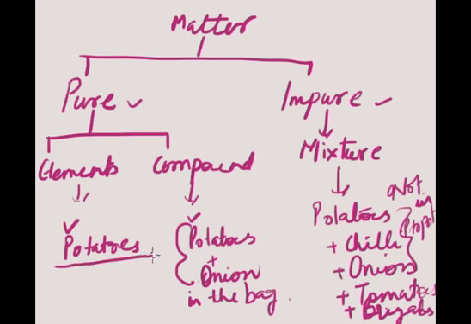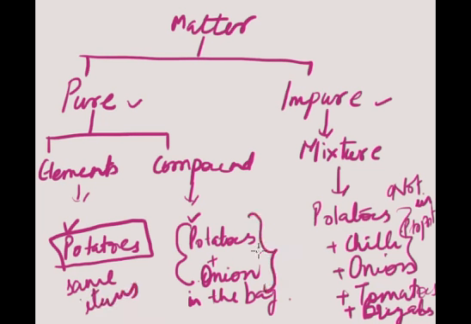Now we see the element, we have only potatoes in that bag. That means all the same items. A compound is a combination of two or three items in a very proportionate manner. And in a mixture we have many items or many vegetables in the bag without any proportionate manner or without any weighted manner, like a counted manner.